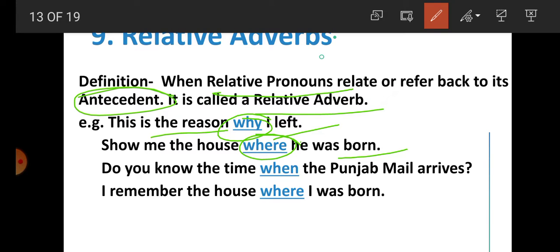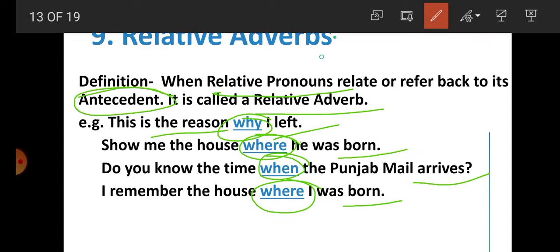In the third sentence, the adverb when is qualifying the verb arrive. In the fourth sentence, students, the relative adverb where qualifies the verb born, and they are related to the antecedent, and that's why they are relative adverbs.